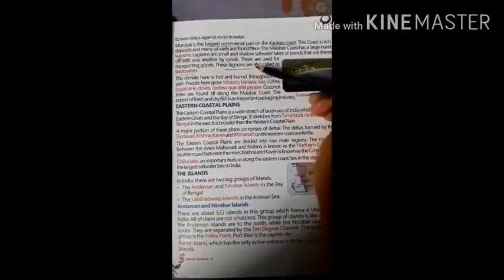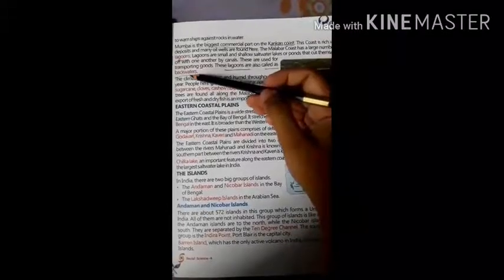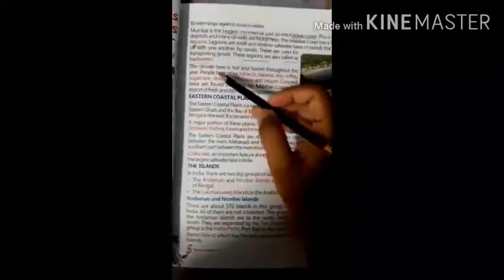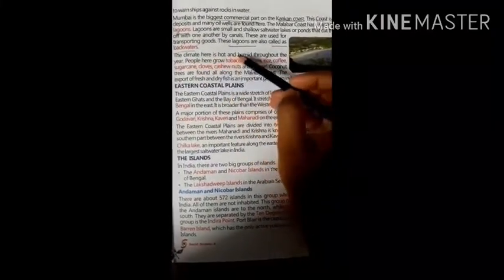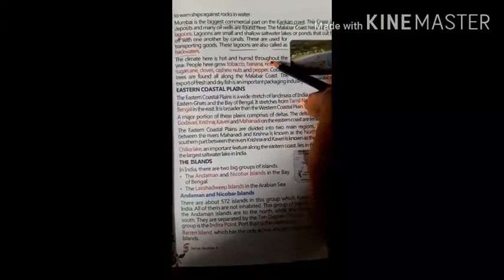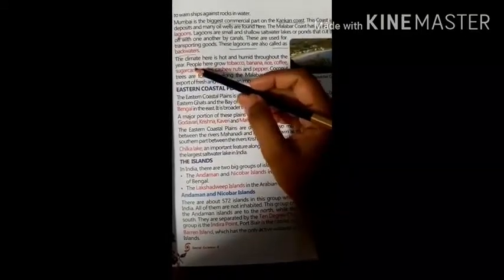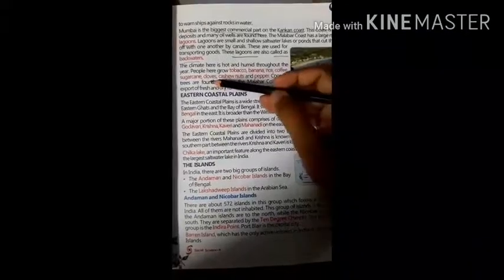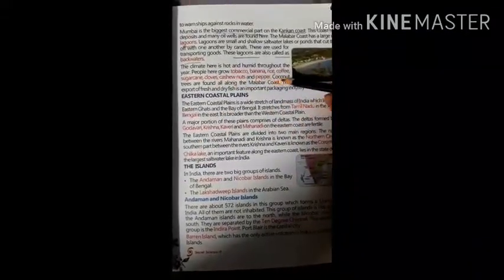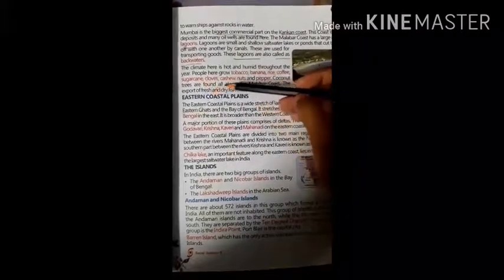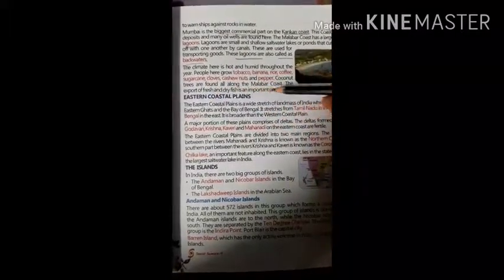These lagoons are also called backwaters. The climate here is hot and humid throughout the year. People here grow tobacco, banana, rice, coffee, sugarcane, cloves, cashew nut and pepper. Coconut trees are found all along the Malabar coast.